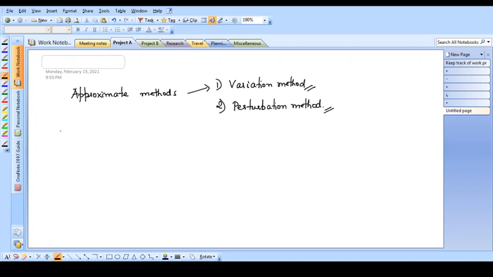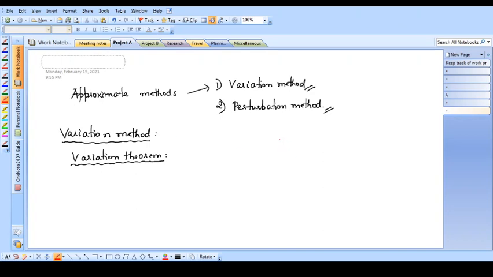So what is this variation method? Let us try to understand. This variation method is based on a very important theorem called the variation theorem. This variation theorem, which I am going to state now, can actually be proved mathematically, but we need not prove it here, it is not in your syllabus. So what is the variation theorem? Let us try to understand. I will parallelly try to explain what this variation method is.